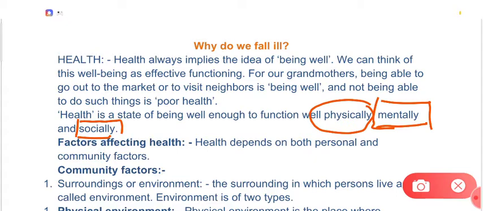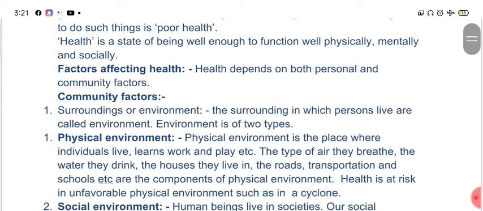This is how you will maintain the interaction with them. So social fitness basically is how you interact with the society, right? If you are interacting well, then you are socially fit. Now, what are the factors affecting health?